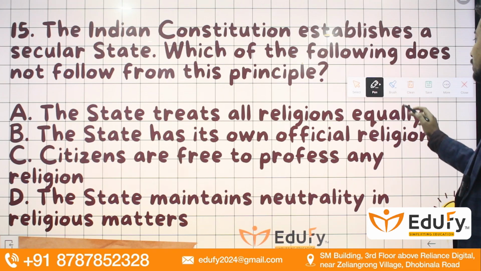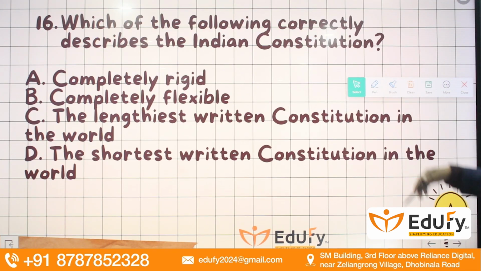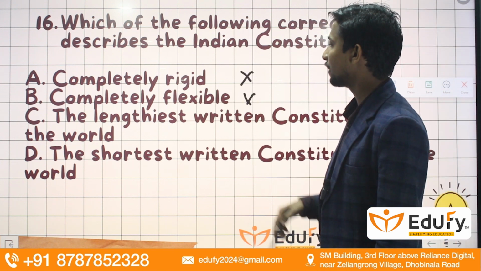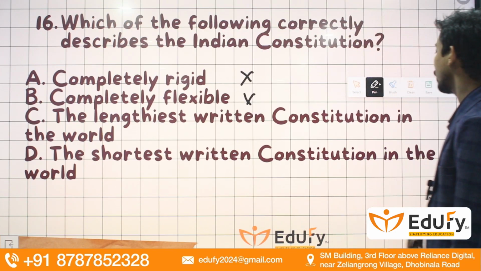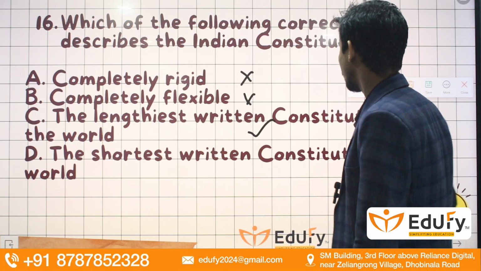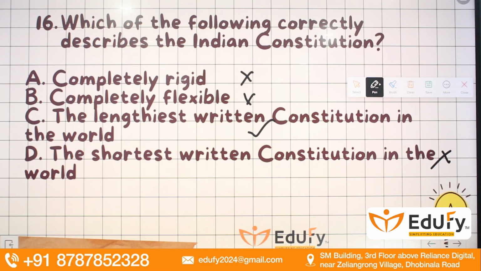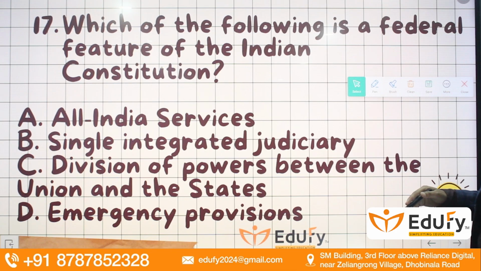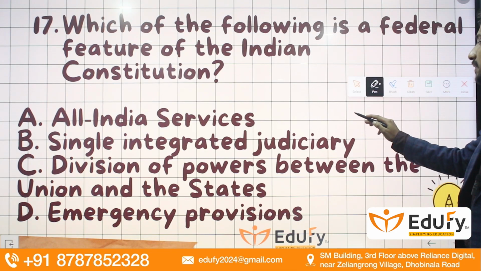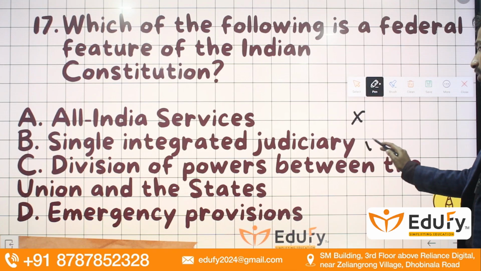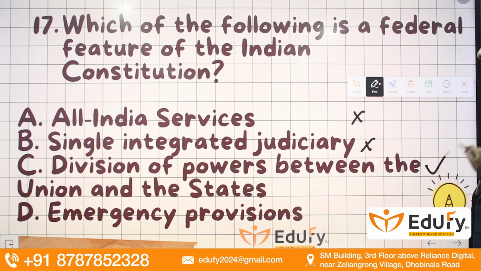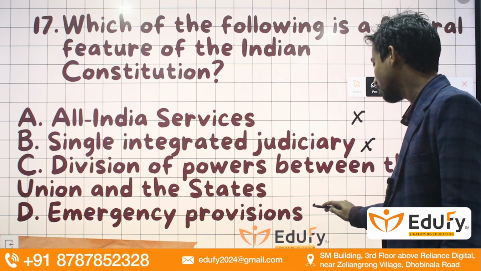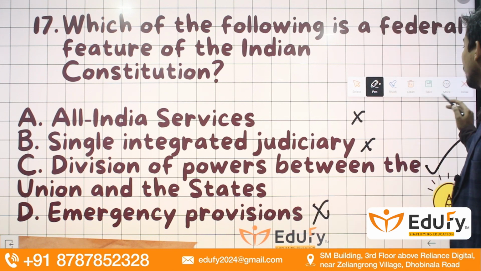Okay, moving towards the next question, guys, we have here, which one of the following correctly describes the Indian Constitution? Completely rigid? No. Completely flexible? No. The lengthiest written constitution in the world? Yes. The shortest written constitution? No. Okay, so our constitution is partly rigid, partly flexible. Moving towards the next question, guys, which one of the following is a federal feature of the Indian Constitution? All India services? No. Single integrated judiciary? No. Division of powers between the union and states? Yes. Emergency provision? No. Emergency provision is a unitary feature.